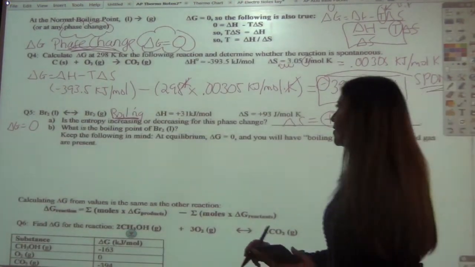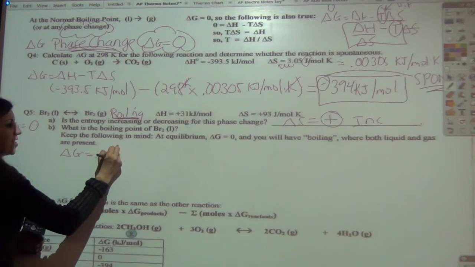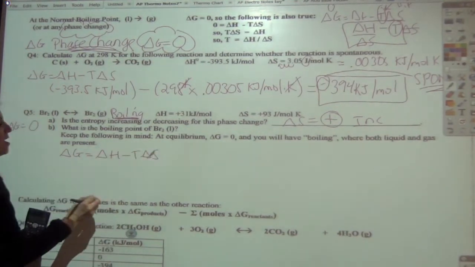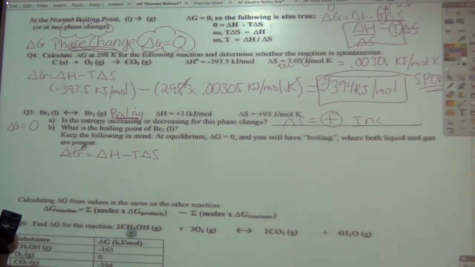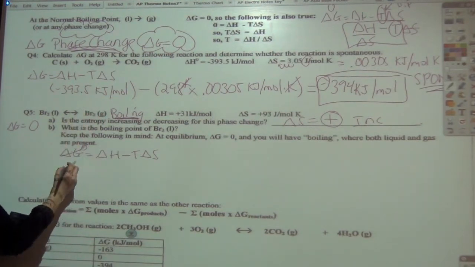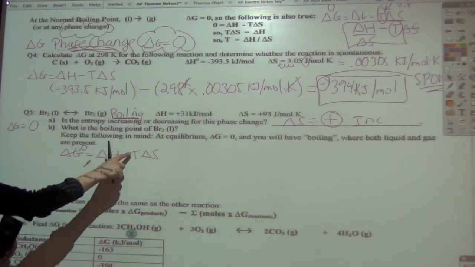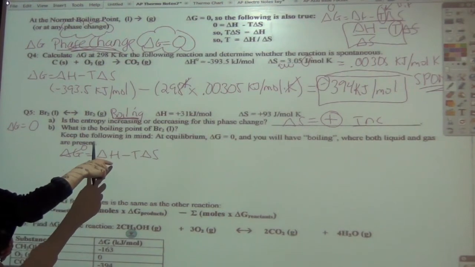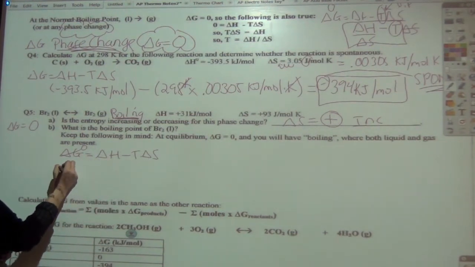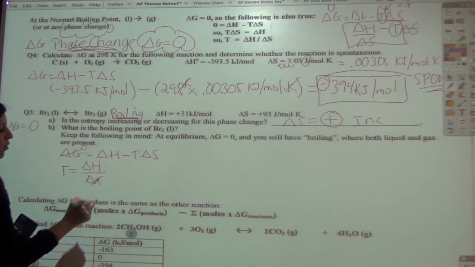Okay. So we want to know what the boiling point is, so let's write our equation. Delta G is equal to delta H minus T delta S, but we're going to make this 0. So you can either plug it in now or after. We could just do T equals, we could add it to the other side. T is equal to delta H over delta S, right?